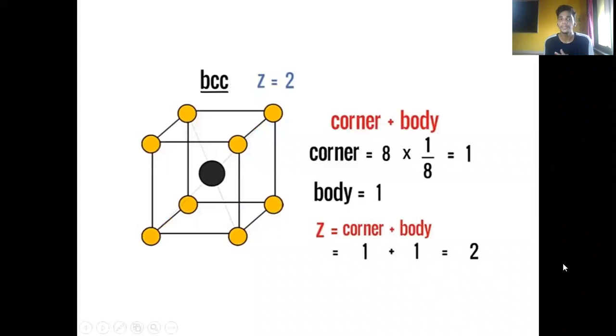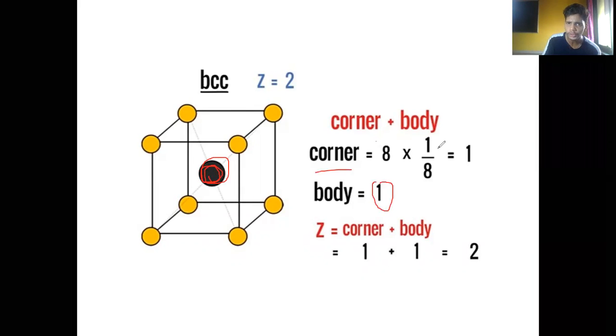When you talk about the BCC, in this case we have to consider corners plus body center. You can see in the picture that at the center an atom is present, which is wholly present. We have already done the SCC, that is the simple cubic cell. Their contribution is one atom. At the corners there are 8 atoms, and their contribution is a 1/8 fraction. But in the case of BCC, there is already a wholly present atom at the center, so we can directly consider it as 1.